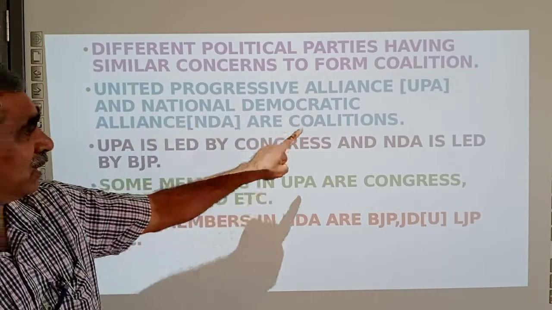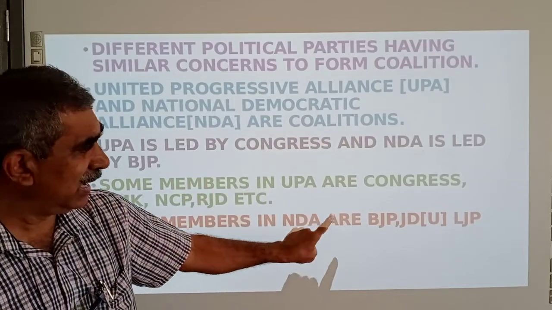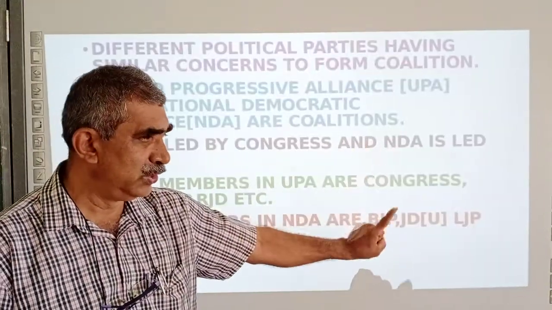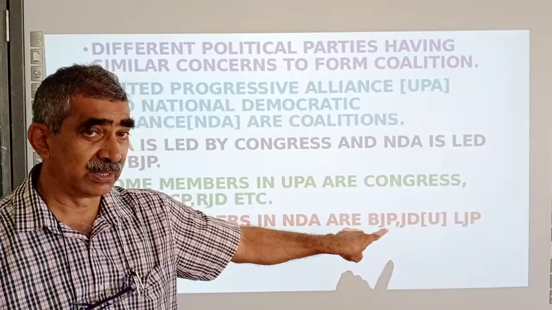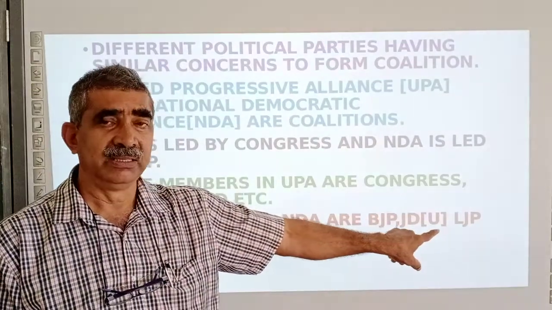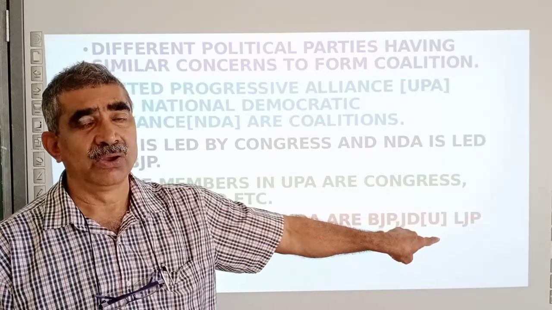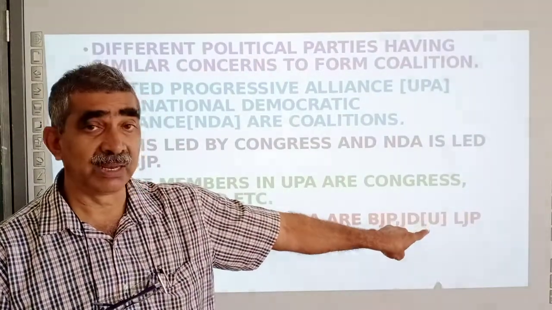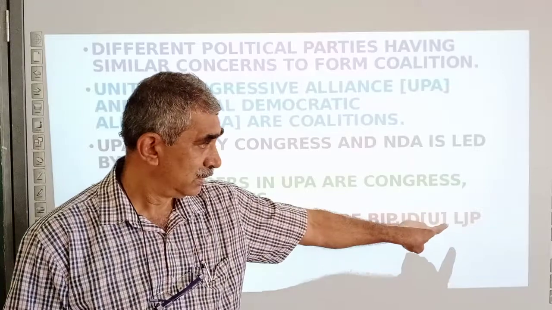Some members in NDA are BJP, JDU, Janata Dal, where Nitish Kumar is the leader, in Bihar. LJP is the Lok Janashakti Party, led by Ramvilas Paswan.